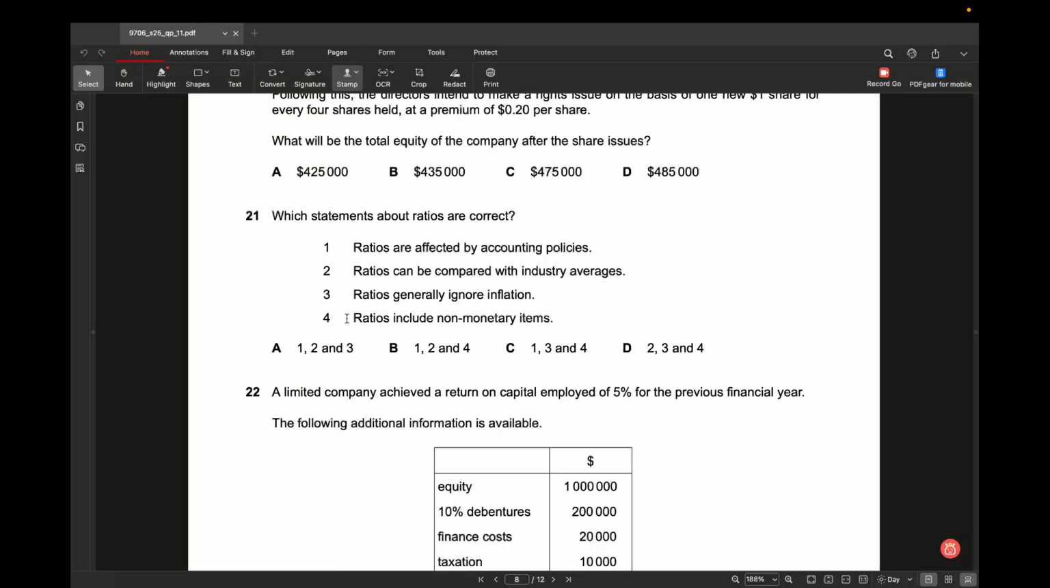And then the last one, ratios include non-monetary items. Ratios do not include non-monetary items because they only take the monetary value into consideration: how much assets the business has, how much profit we made. So non-monetary items will not be included. So the correct answer for 21 is 1, 2 and 3, which is A.